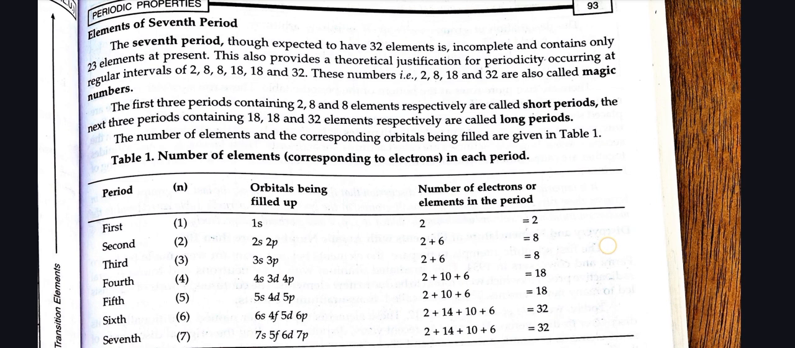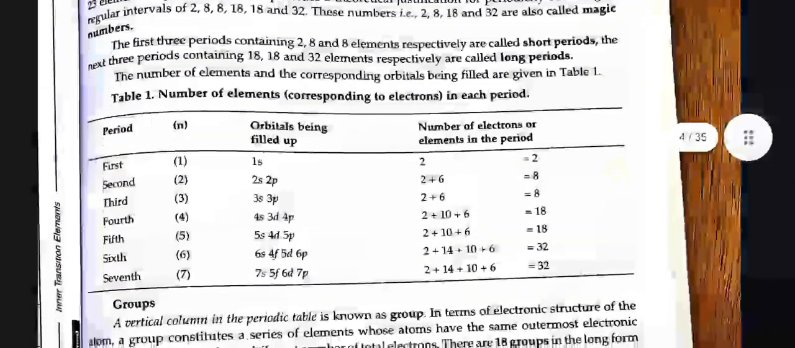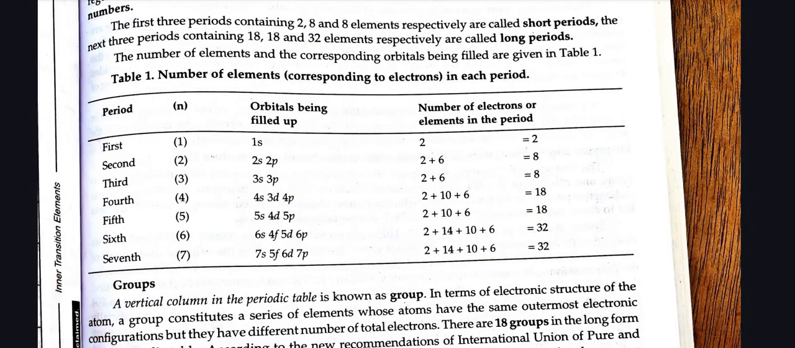The first 3 periods containing 2, 8 and 8 elements respectively are called short periods. The next 3 periods containing 18, 18 and 32 elements are called long periods. The number of elements and the corresponding orbitals being filled are given in table 1. Period, n, orbitals being filled up, number of electrons or elements in the period. Period first, n equals 1, orbitals being filled up 1s, number of elements in the period 2.